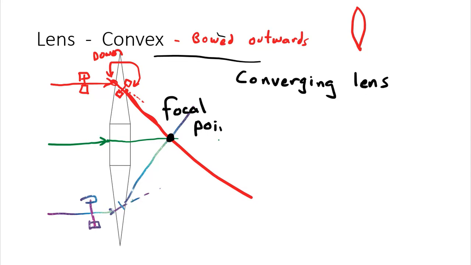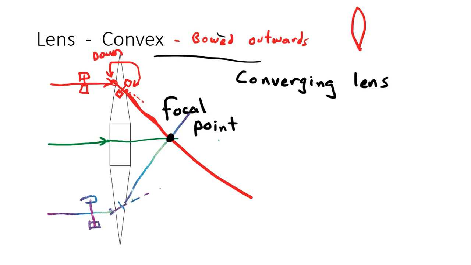Well, the rays of light that go through the focal point are rays of light like this. These are rays of light that are hitting the lens perpendicular. This lens is oriented vertically. The rays of light are coming in horizontally. And these horizontal rays of light, no matter where they hit this lens, they'll all cross at the focal point.